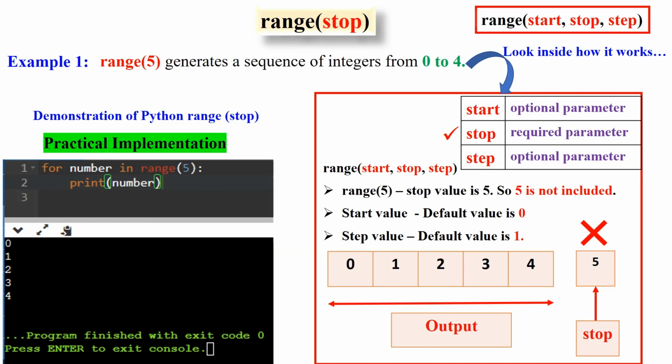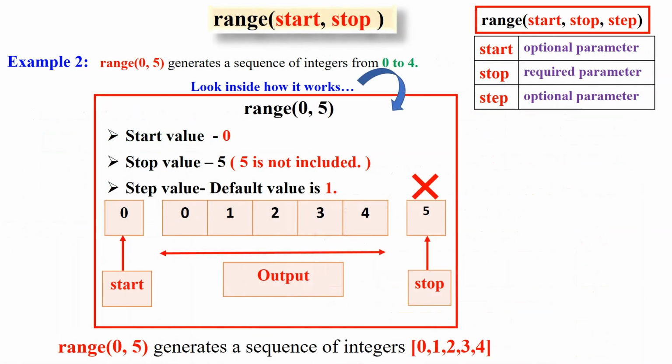It is often used in loops to iterate a specific number of times. You can see in this Python code how range is used in for loops. Always remember, when the user calls range with one argument, the user will get a series of numbers that starts at 0 and includes every whole number up to, but not including, the number that the user has provided as the stop.